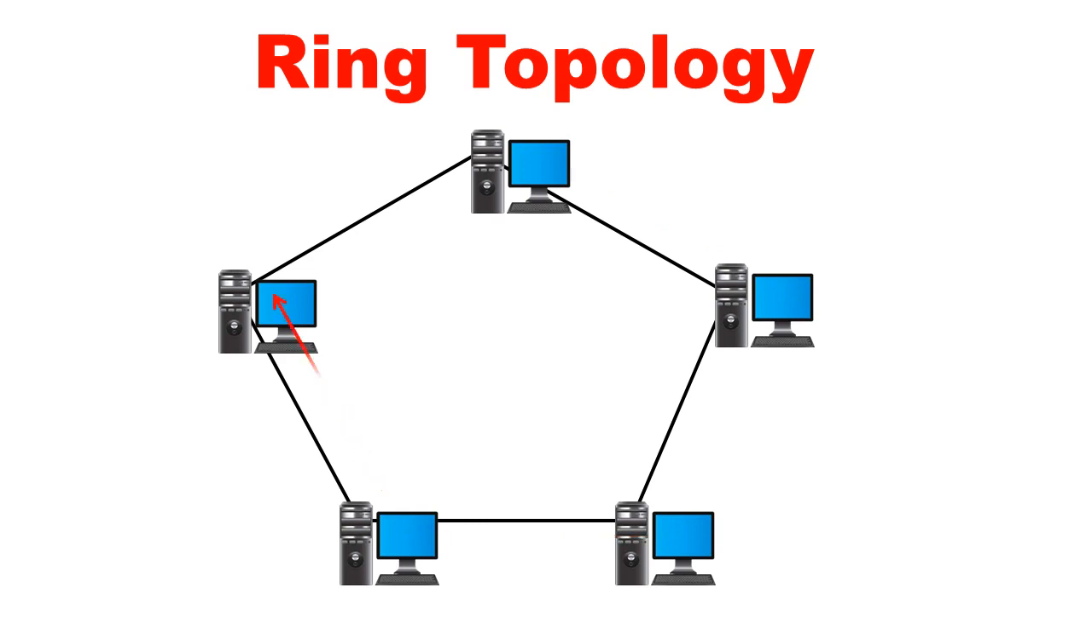In this network, when a computer wants to send data to another computer, the data moves only in one direction. All the computers in ring topology have a repeater. If the received data is not intended for that particular computer, then the repeater forwards the data to the next computer until the data reaches the intended computer.